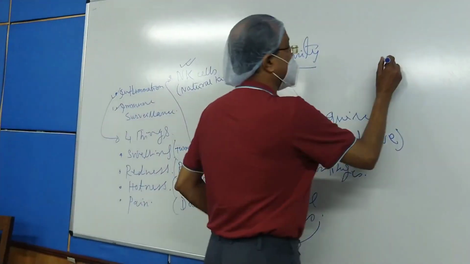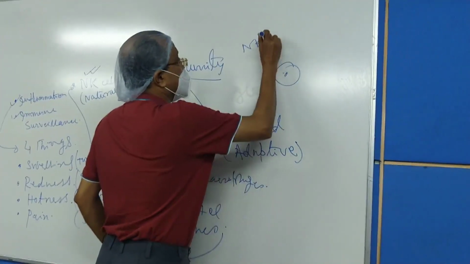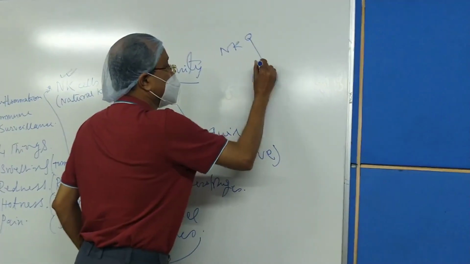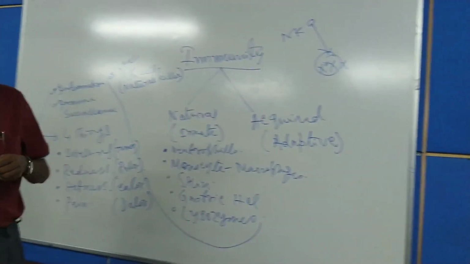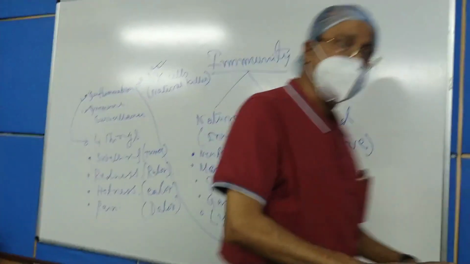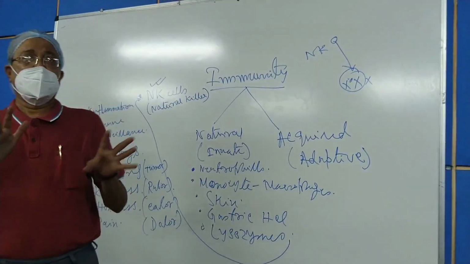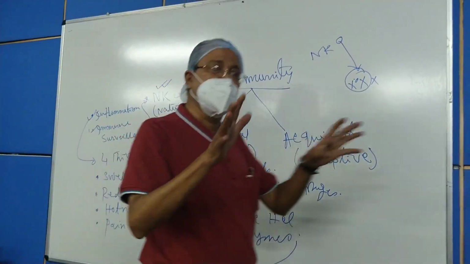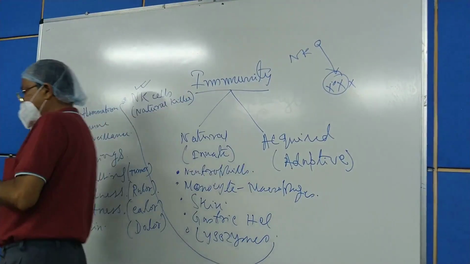Say for example, if this is the tumor cell, then the NK cell goes directly to the tumor cell to kill it, without any specificity for the tumor cell. Whatever may be the type of tumor, whatever may be the type of organ from which the tumor is arising, it will be killed immediately by the natural killer cells.